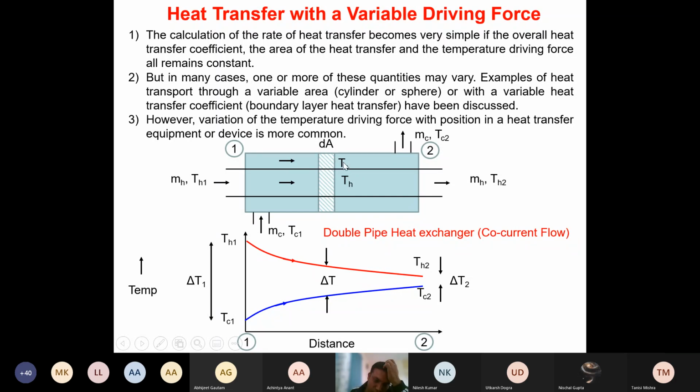Up to this there is a liquid or gas, then it's suddenly becoming liquid. In that case the heat transfer coefficient will be very different. In that case the U is going to be very different. Is it clear?